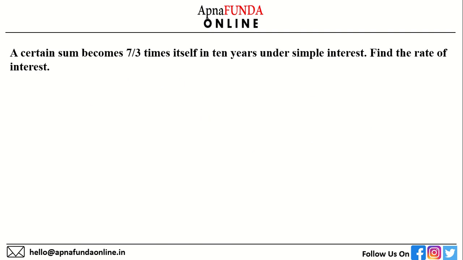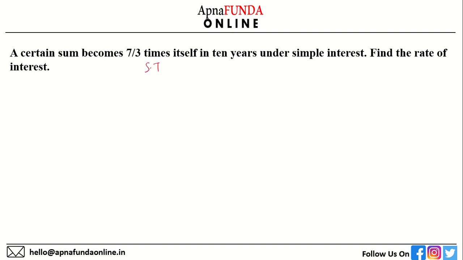Next question. A certain sum becomes 7/3 times itself in 10 years under simple interest. Find the rate of interest. You can watch our videos on simple and compound interest chapter for you to have such more questions. Let's solve this.